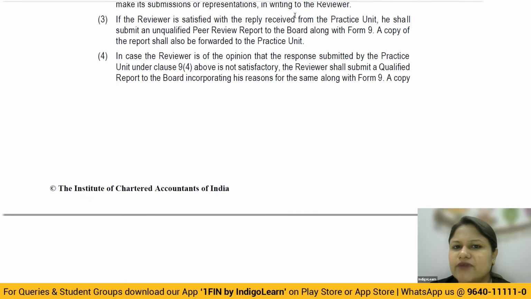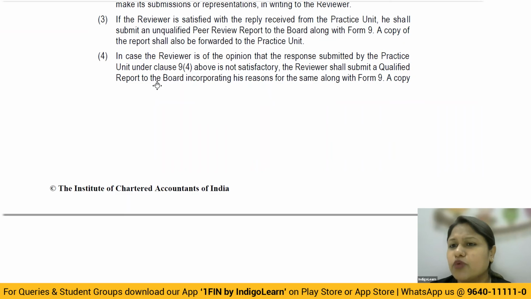If the reviewer is satisfied with the reply received from the practice unit, he shall submit an unqualified peer review report to the board. A copy of the report should also be forwarded to the practice unit. Again, simple. If the peer reviewer is satisfied with the submissions given by the practice unit, he will give it to the board and it will be unqualified. So no problem. Whatever he gives to the board, he has to also give it to the practice unit. Then, in case the reviewer is of the opinion that the response submitted by the practice unit under clause 9.4 is not satisfactory, then the reviewer shall submit a qualified report to the board incorporating the reasons for the same.